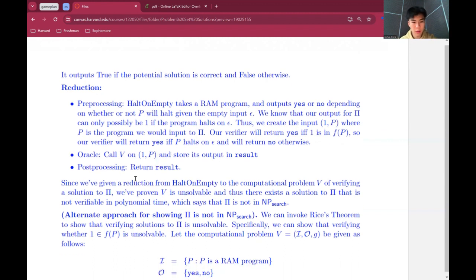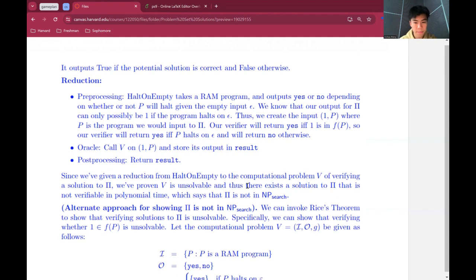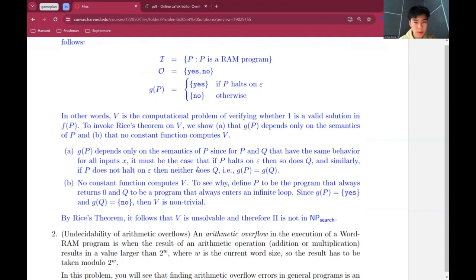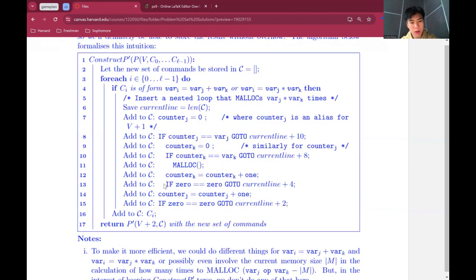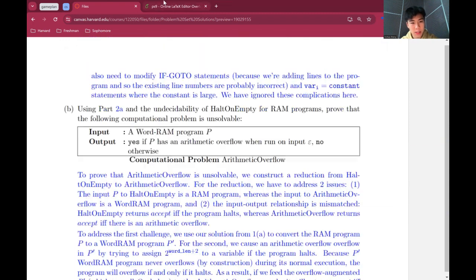At which case, we know that I think I could have done a better job saying that this means that we cannot verify the solution to pi in unsolvable time. As for number two, this one I feel like I did provide some word RAM code. I think I can be more precise in a few places.